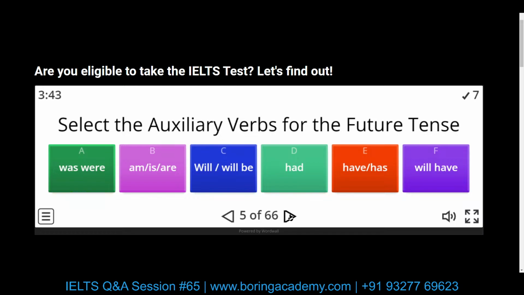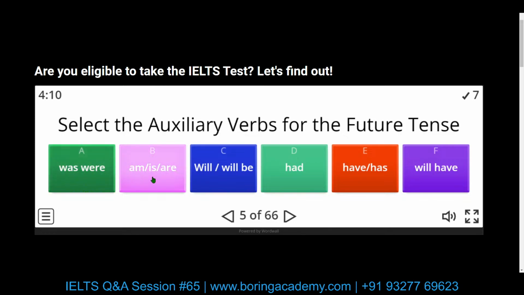Auxiliary verbs. Will be. Future, we'll use will. We'll always use will for future simple, and will be for future continuous. What about was, were? Past tense, continuous. Was and were for past continuous.